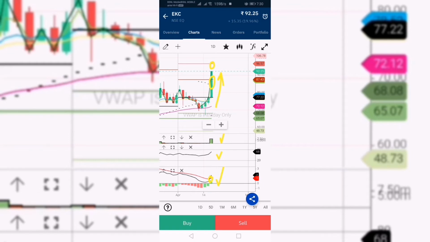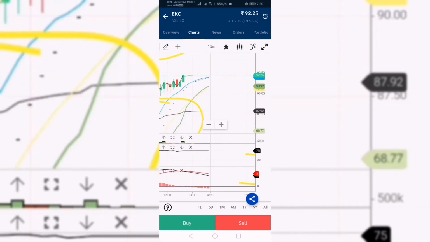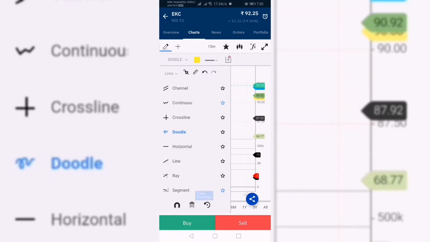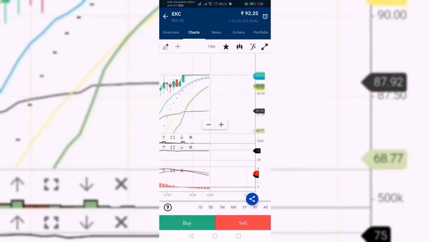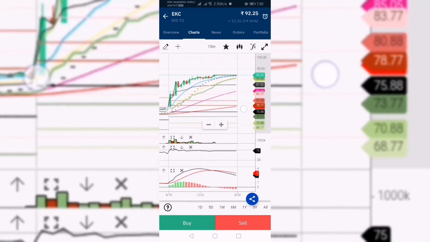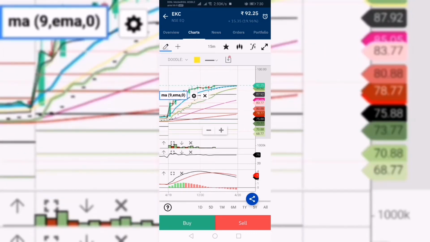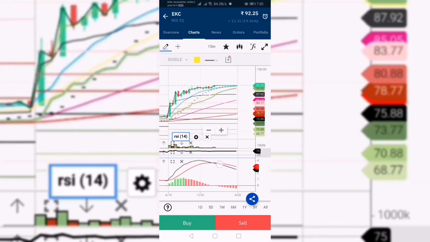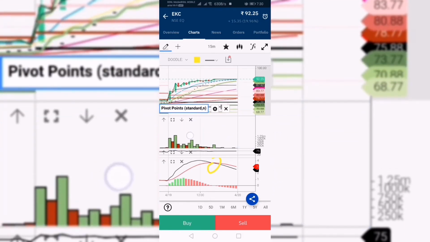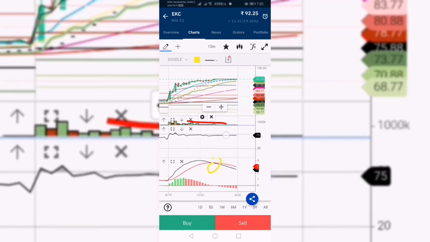Go to the 15 minutes candle chart. Here you can observe today's candles. Here the MACD has given the down cut in the 15 minutes. This may become up again. Here the volume also has increased and decreased like this.